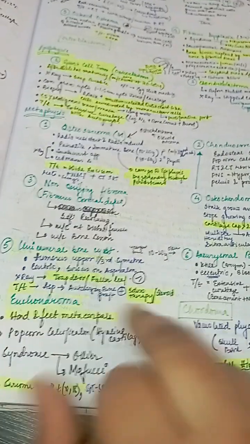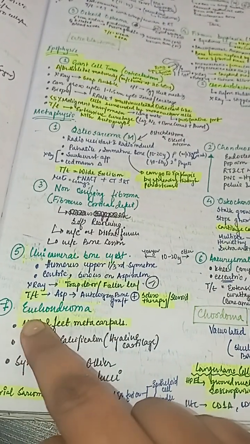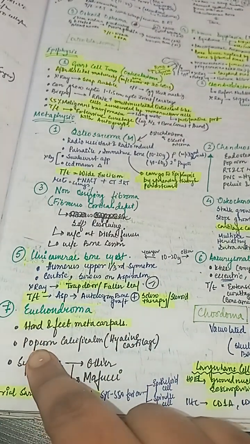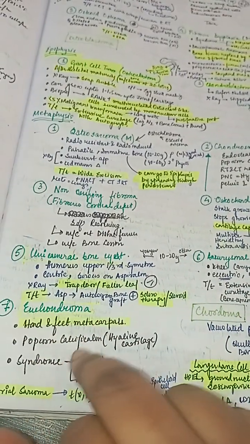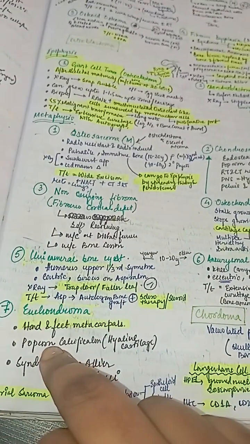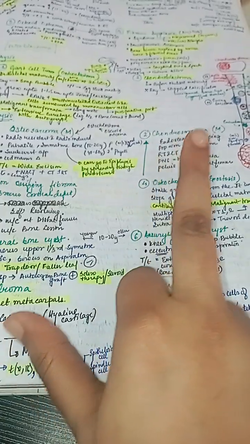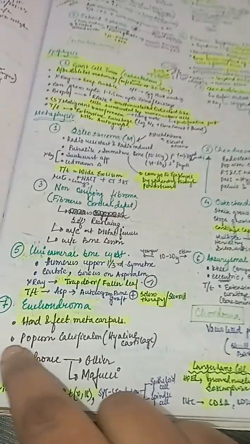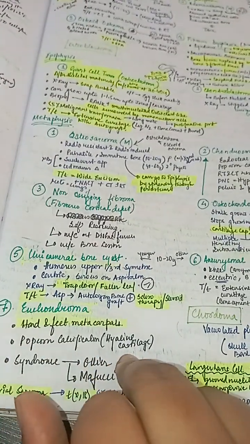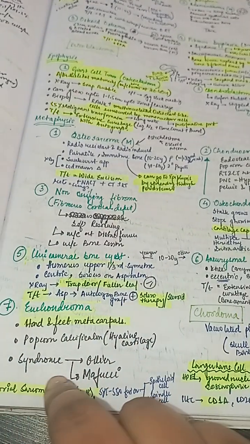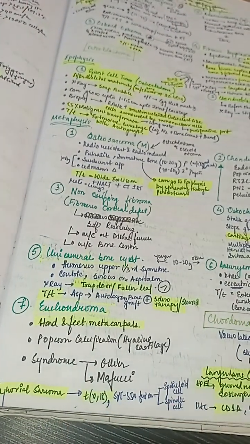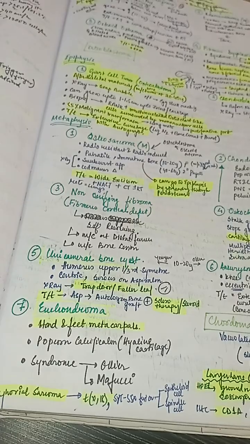In enchondroma, the hands, feet and metacarpals are affected. This also shows popcorn calcification. Popcorn calcification is also seen in chondrosarcoma. So in popcorn calcification, the syndromes associated are Ollier's and Maffucci syndrome.